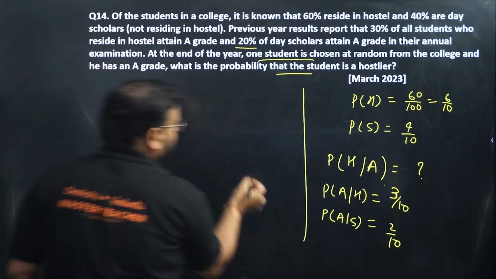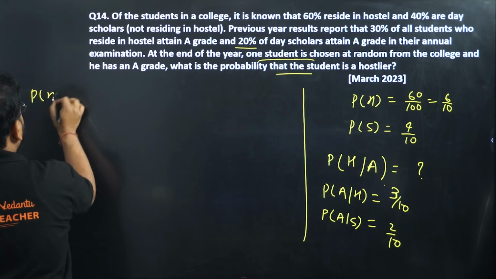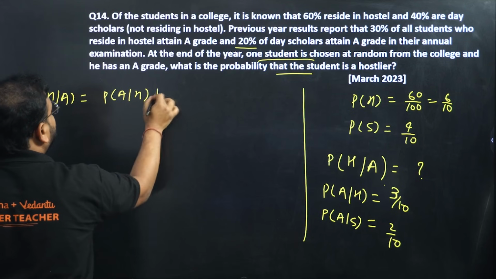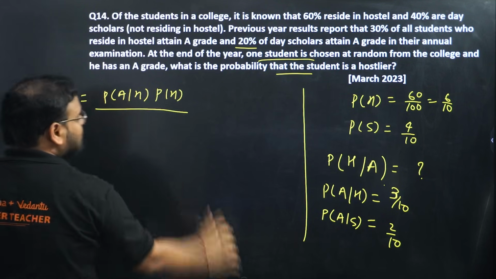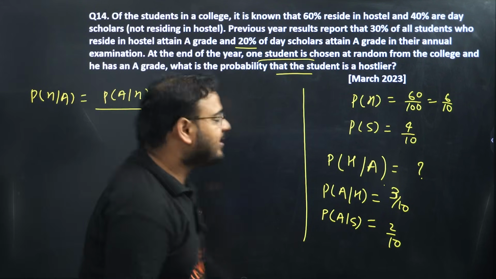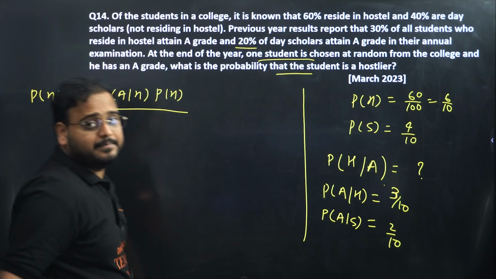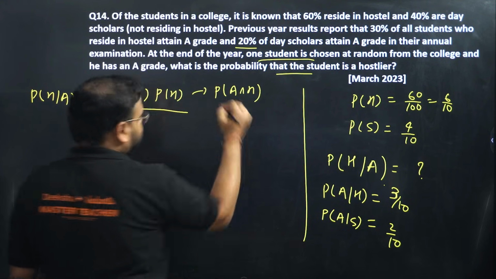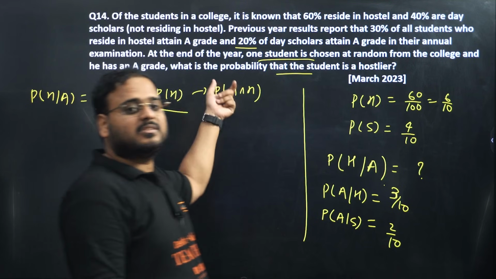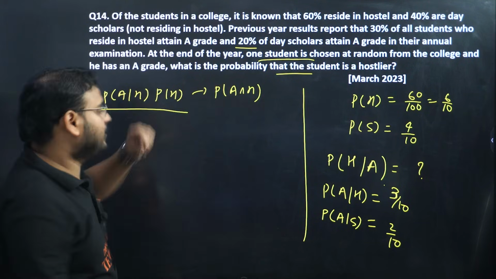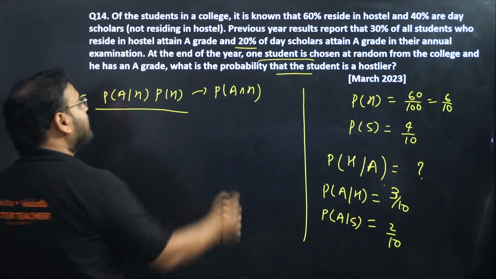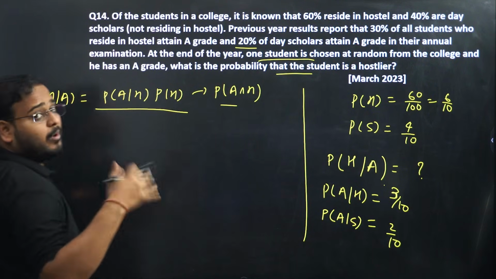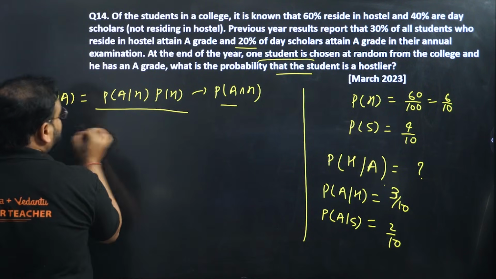Now apply the Bayes theorem. We're looking for P(H|A). This is nothing but P(A|H) into P(H), a student who's a hostler and gets an A grade, divided by total probability. The numerator comes from the conditional probability. P(A|H) into P(H) comes from this one. Now divided by total probability. So you'll have here. Please check.